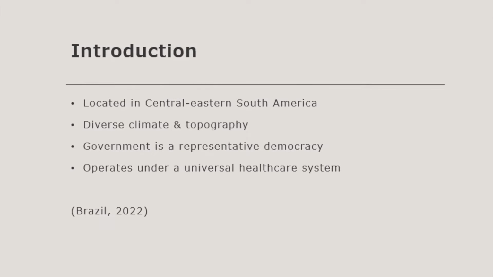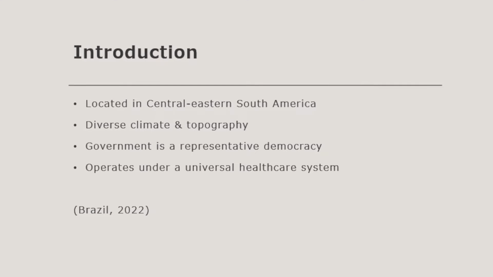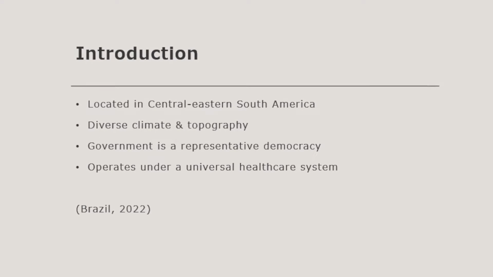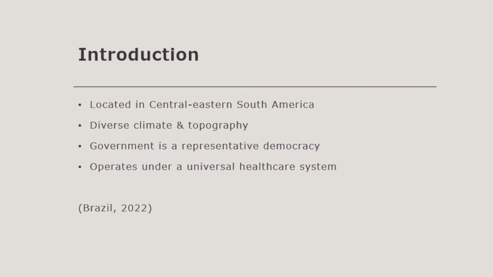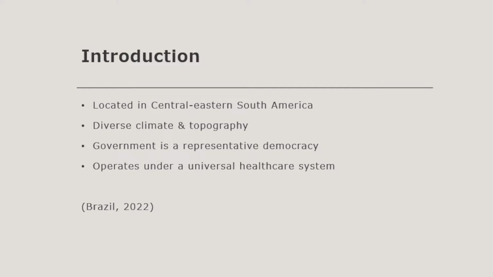The terrain of Brazil is mostly flat with rolling lowlands to the north. There are also some plains, hills, and mountains throughout the country that cover about 8.5 million square kilometers. The country has a population of about 217 million people. Brazil's government is a federal presidential constitutional republic based on representative democracy.